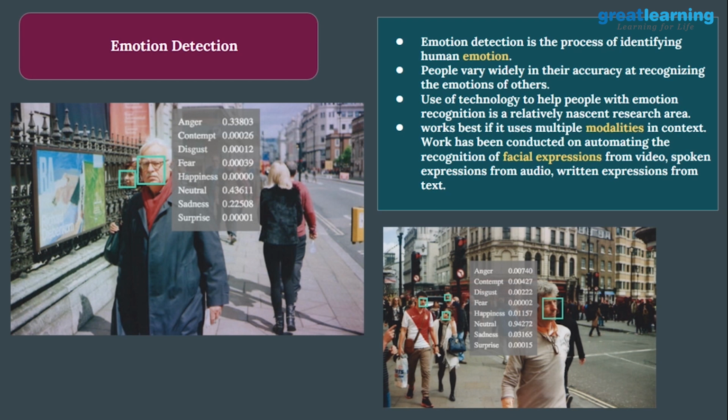You can see this person has a probability of anger, a high probability of neutral, sadness, and so on. From this you can say maybe the person is neutral, because you can see these numbers we are getting here are the probabilities. Looking at the probabilities, the highest probability is for neutral, so you can say this particular person's emotion is neutral. In the second case also you can see the neutral probability is 0.9, so we can be quite sure that this person's emotion is neutral. This is how we go about detecting the emotion of a particular person.